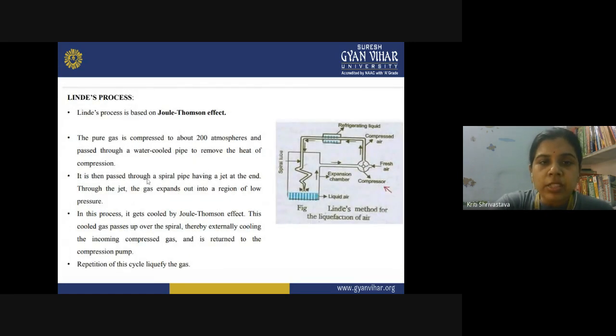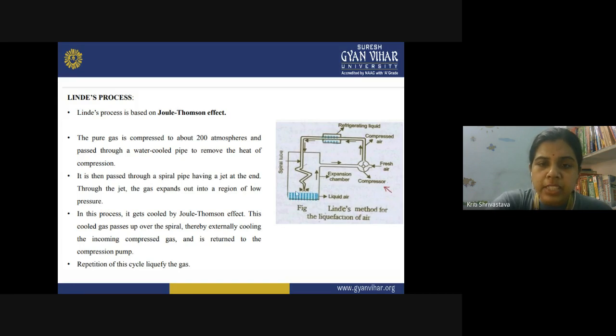We have two processes. First is the Linde process, which works on the Joule-Thomson effect. Here the pure gas is compressed to about 200 atmospheres, and then it is passed through a water-cooled pipe, and in this manner the heat of the compression is removed. Now it is passed through the spiral pipe, and at the end it has a jet. When the gas passes through the jet, it expands suddenly into a region of high volume.